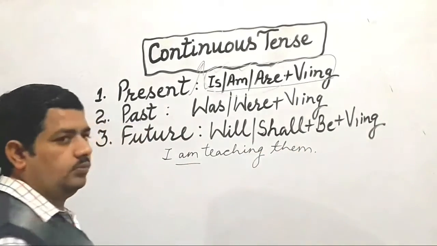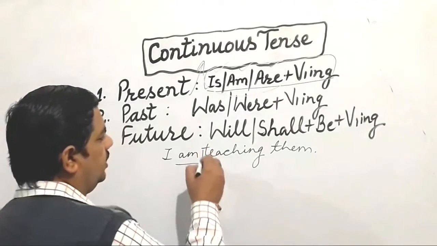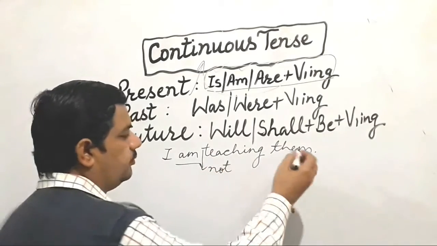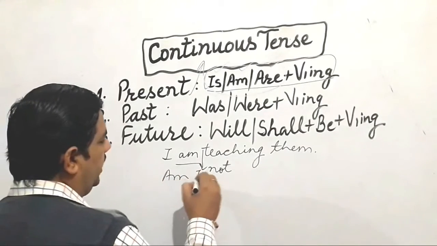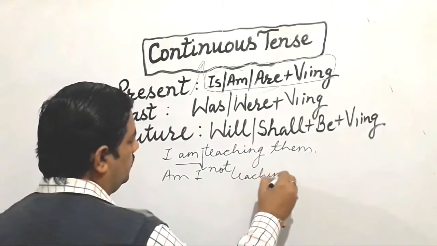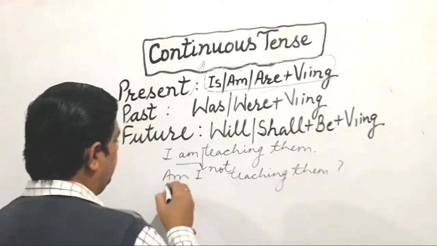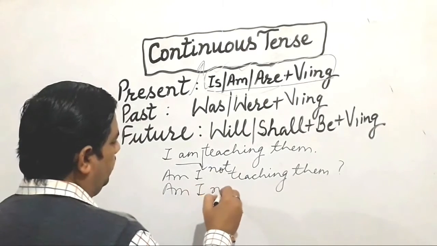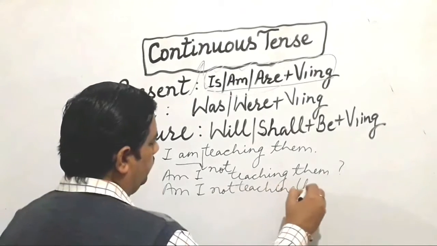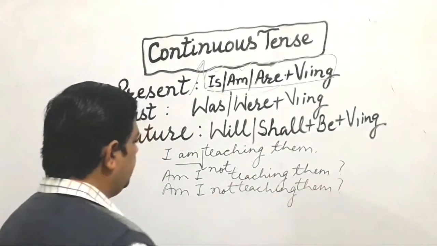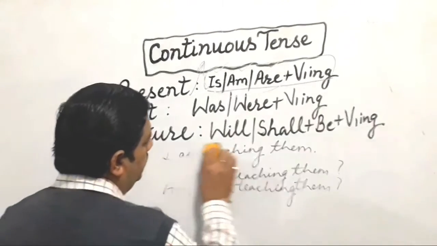See, the helping verb I have used here is am with the subject I. The same we can convert into negative as well, like I am not teaching them. It is a negative sentence. Then we can convert into interrogative, like am I teaching them? This is interrogative. The same is negative as well: am I not teaching them?